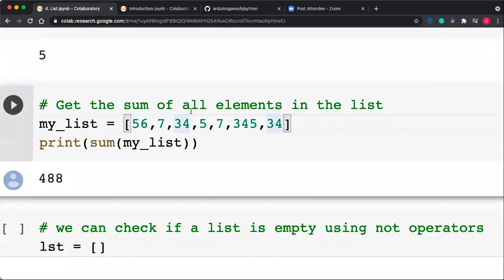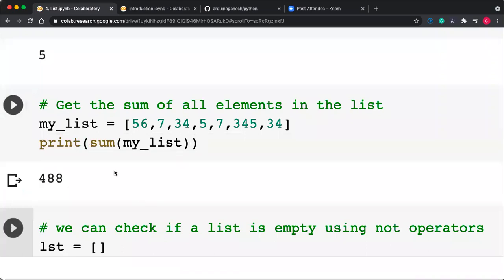Again, you get the sum of all elements. If your list contains only numeric values, then the sum works. If one of the items is a string value, then it never works, so it will generate an error. In my case, my list contains all numeric values. If I run this code, you will get the output as 448, which is the addition of all the numbers.